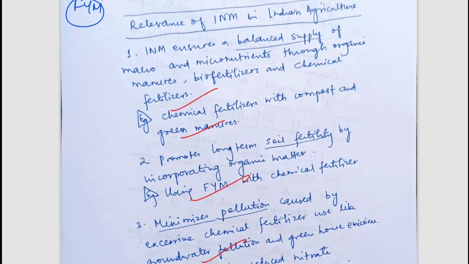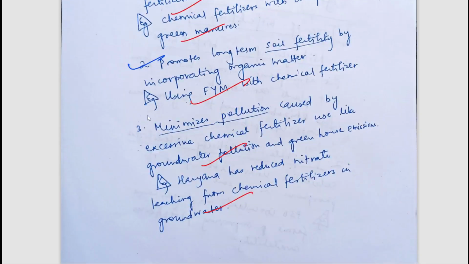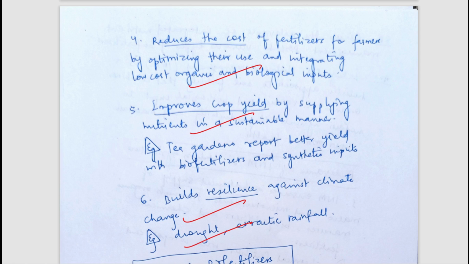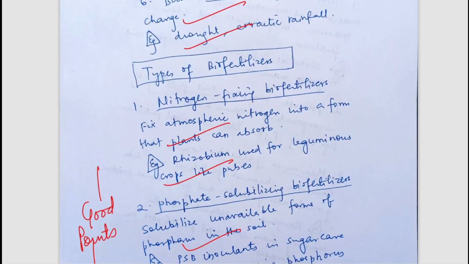So relevance of INM in Indian agriculture, it ensures balanced supply of macro and micronutrients, it promotes soil fertility, minimizes pollution. So little points are there, you can simply pause and read it. You all know these points, these are kind of simple points. I think for an agriculture optional student, integrated nutrient management is a simple concept and I think you should be able to fetch good marks here.